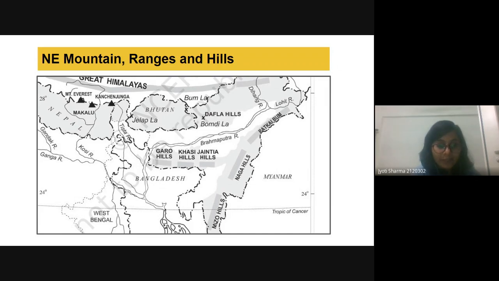In this region, we also have three hills: Garo, Khasi, and Jaintia. Based on these hills, we also have tribe names. We already talked about Mount Everest and Kanchenjunga. Can anybody tell me about Jelep La and Bomdila? What are these?